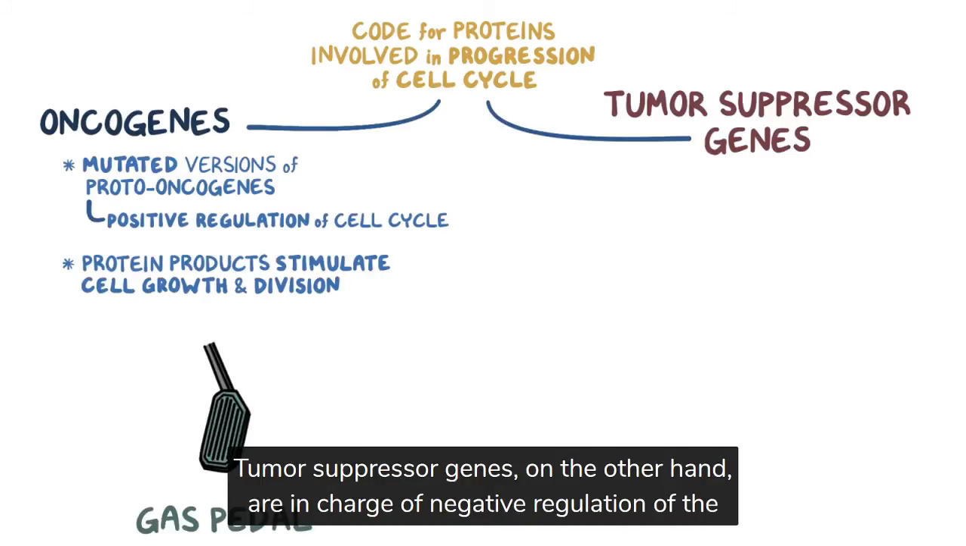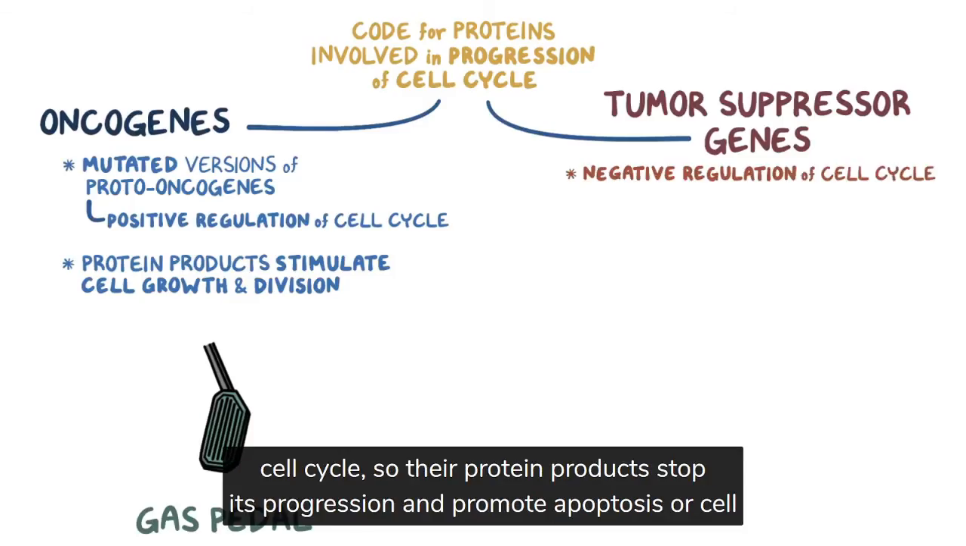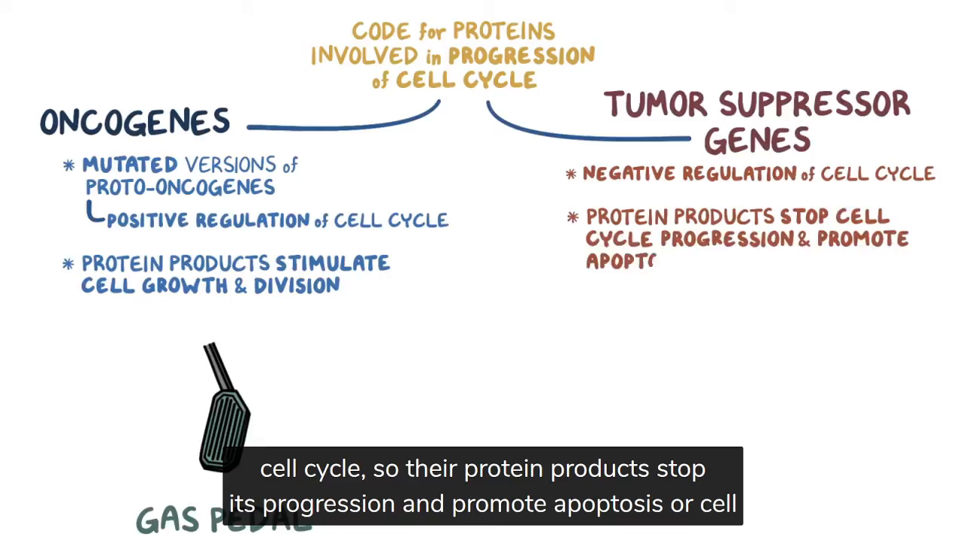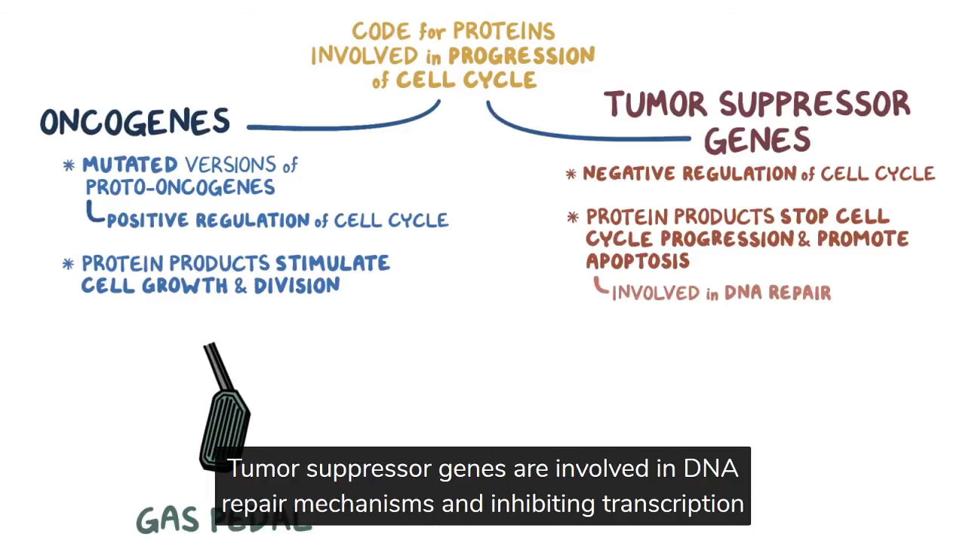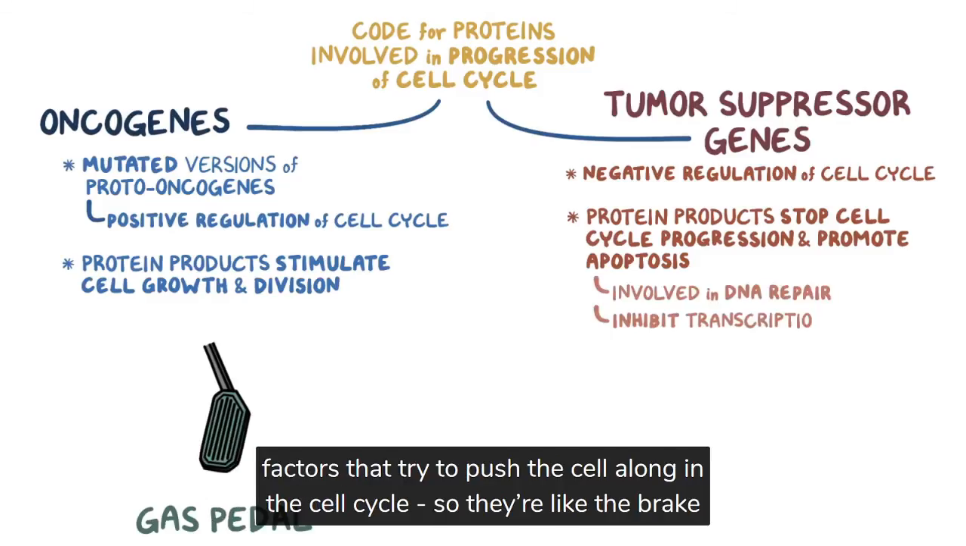Tumor suppressor genes, on the other hand, are in charge of negative regulation of the cell cycle. So, their protein products stop its progression and promote apoptosis, also known as cell death. Tumor suppressor genes are involved in DNA repair mechanisms and inhibiting transcription factors that try to push the cell along in the cell cycle. So, they're like the brake pedal in that car.